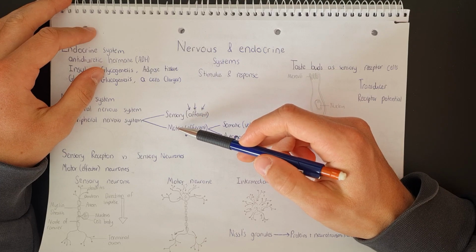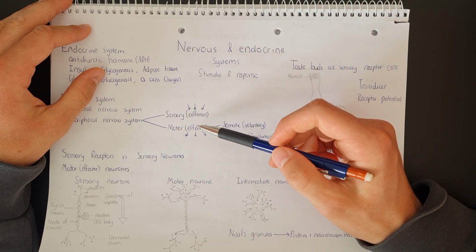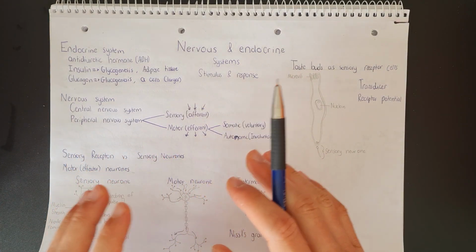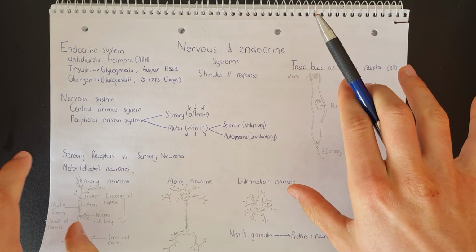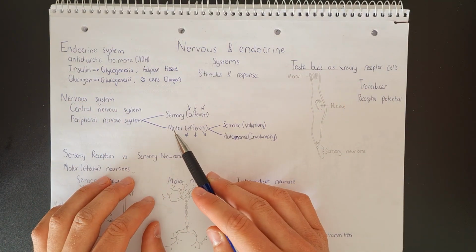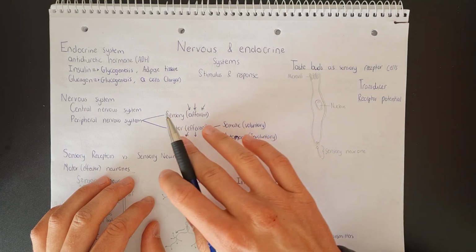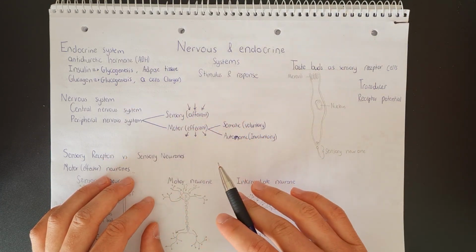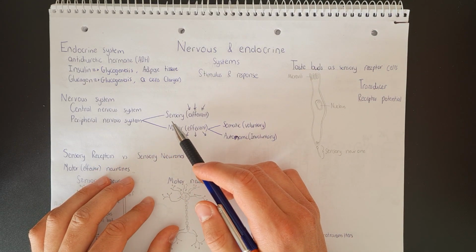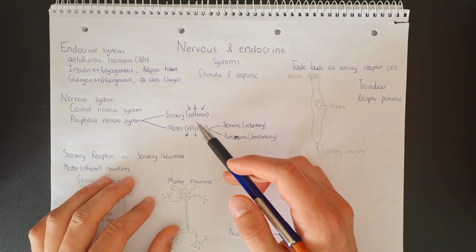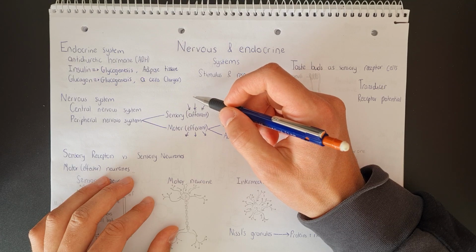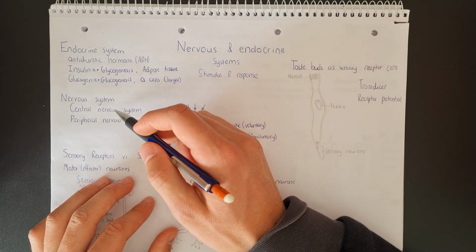So when I see motor nervous system and I know it's efferent, I know that means it's going to be moving away from that initial thing, which is the central nervous system. So we can remember this, motor nervous system will be carrying the nerve impulses away from the central nervous system because it is efferent, and therefore the sensory nervous system, which is afferent, is going to be the opposite, and it's going to be carrying nerve impulses towards the central nervous system.